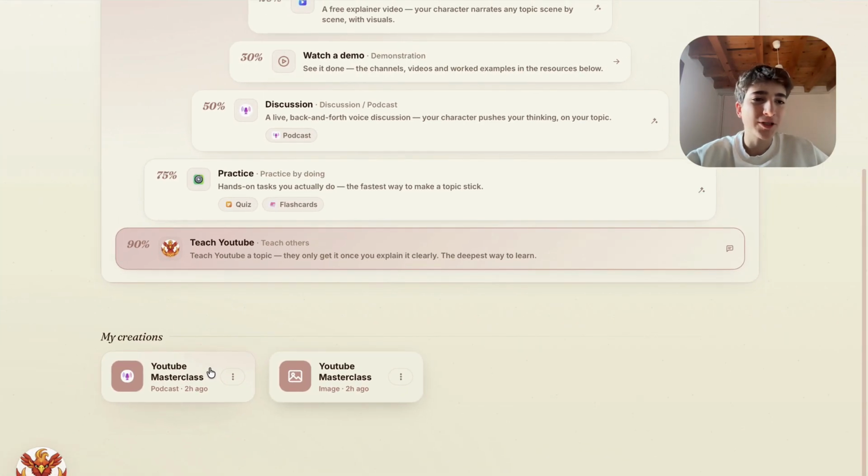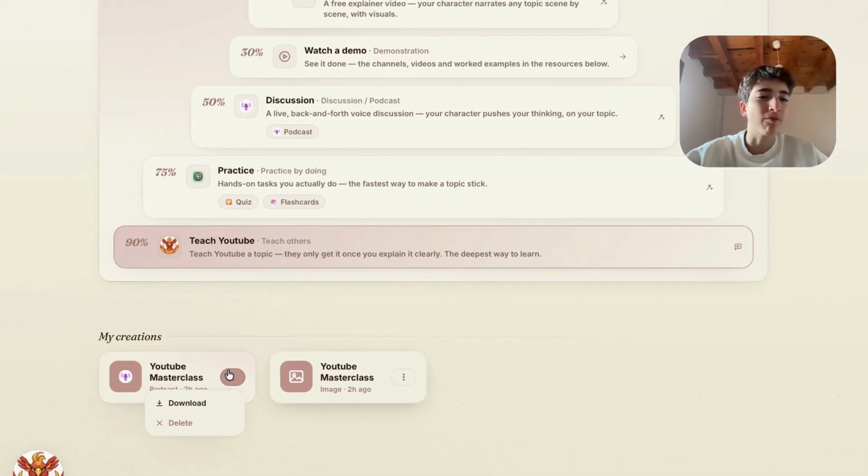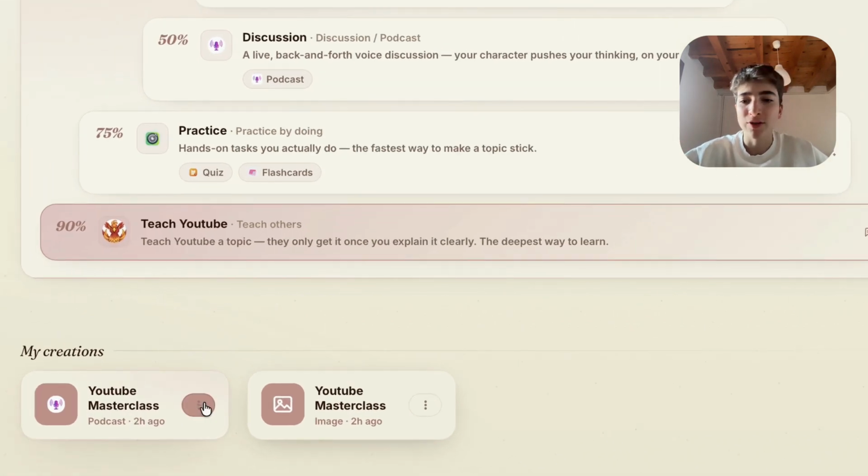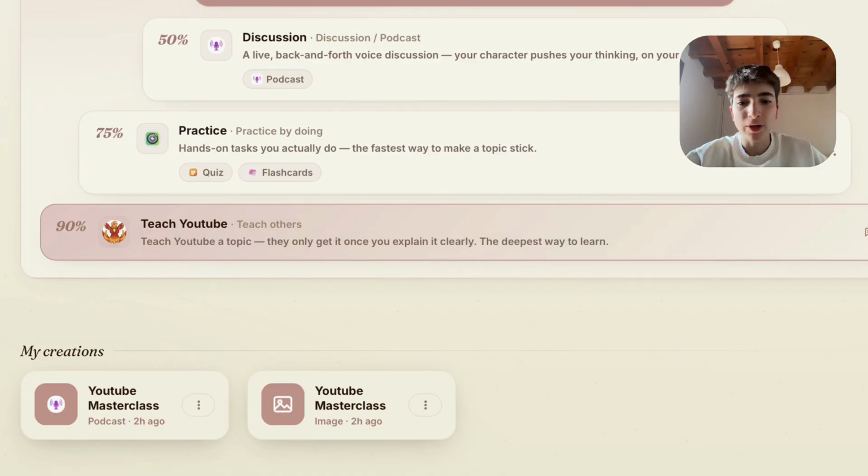It depends on the voice that you use. I was doing like a testing and chose the worst voices that I could make, and they were all from MacBook voice. So now I will choose the Keak voice or the ChatGPT or Gemini, and you can download it. You can also create images.